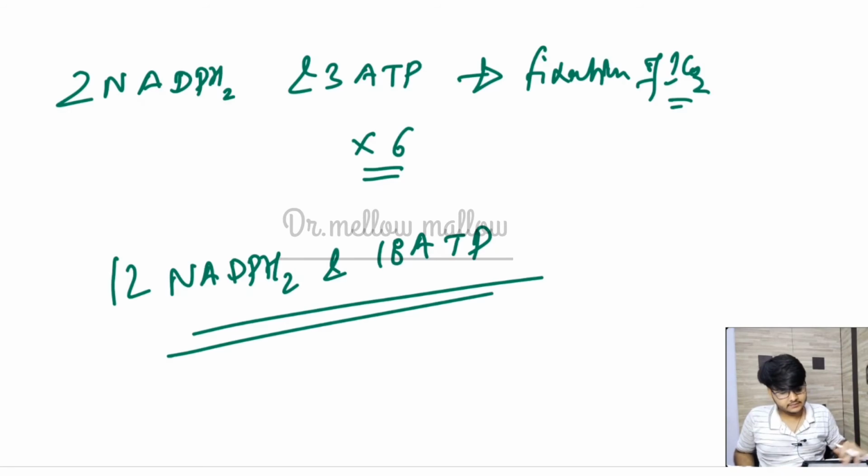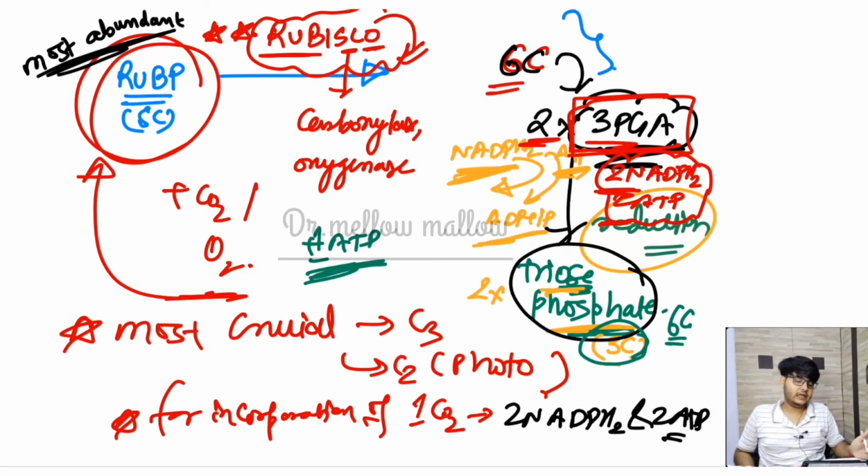Now one thing I must say is that this reduction, this formation ultimately, by the addition of one carbon and again one carbon and again one carbon from the triose phosphate, we are getting a carbohydrate molecule. That means we are getting glucose from the PGA, which is the reversal of glycolysis. If you have read this topic in the respiration part, this is called reversal of glycolysis, and this is the most important thing. Okay, so there are three steps. One is called carboxylation, another is reduction, and another one is regeneration. This thing is very simple.